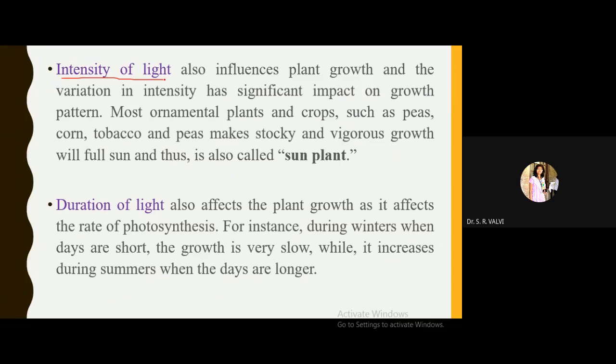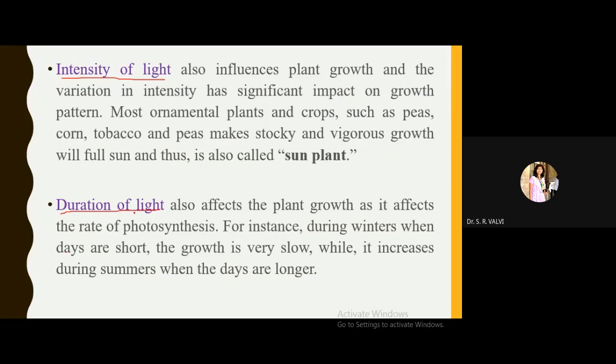And in the case of duration of light, one major concept is there, that is photoperiodism. Photoperiodism is nothing but what? The flowering response of the plant to the light period is known as photoperiodism. So that totally depends on duration of light.